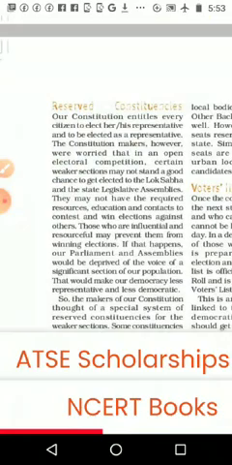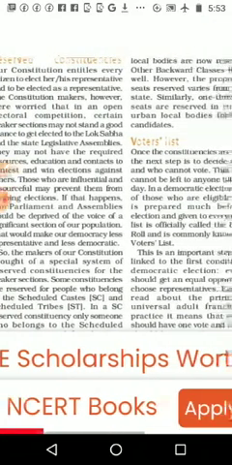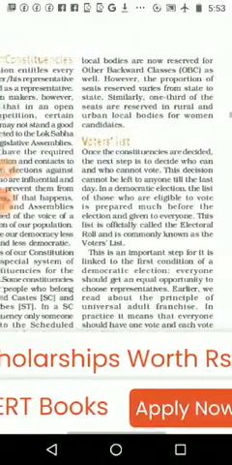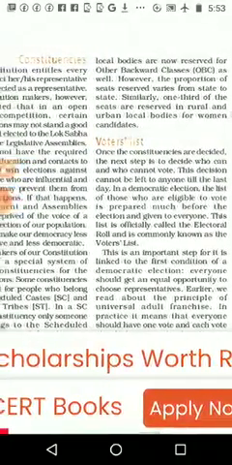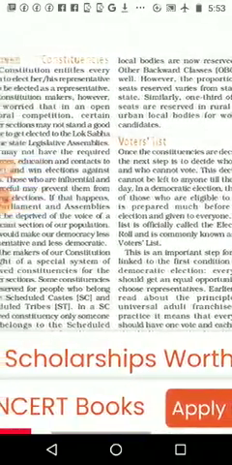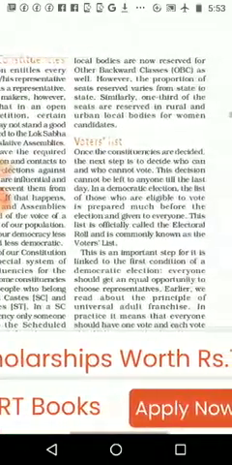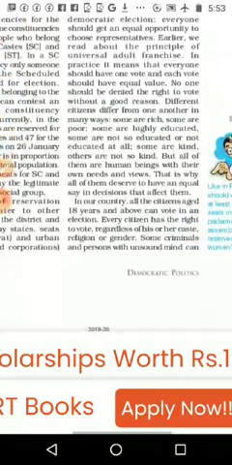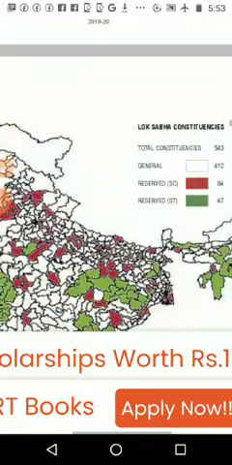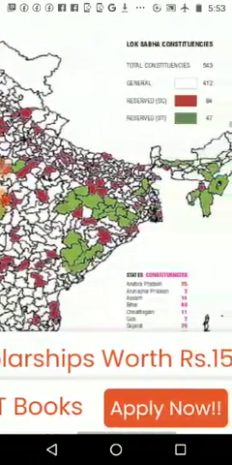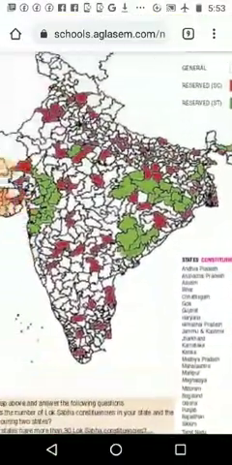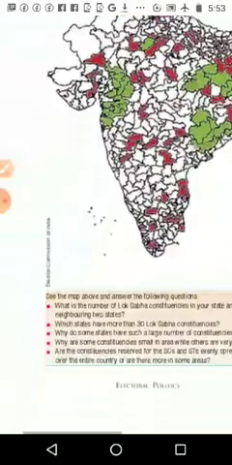Then reserved constituencies: some constituencies are kept for a particular group. It may be for SC, ST, OBC or for ladies. Reservations are there, which we will see in clear detail. Then we are going to think about the voters list or the electoral roll. Then the total number of constituencies: 543 constituencies are there in India. The same picture we have observed in 8th standard also.